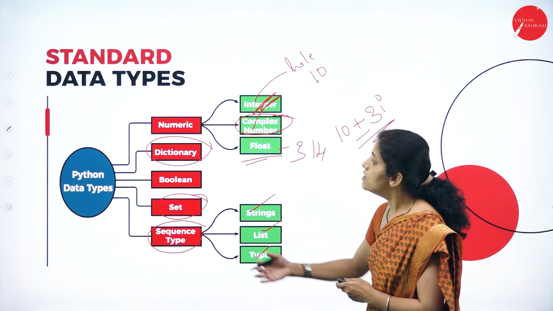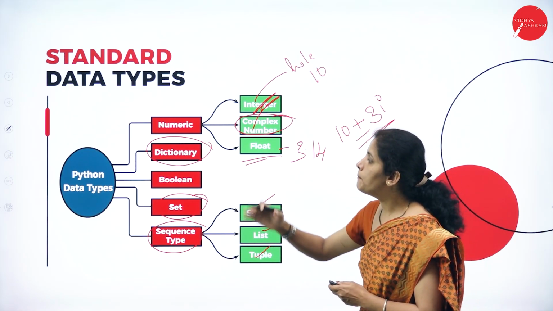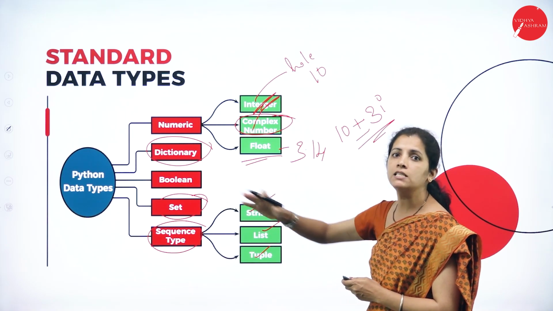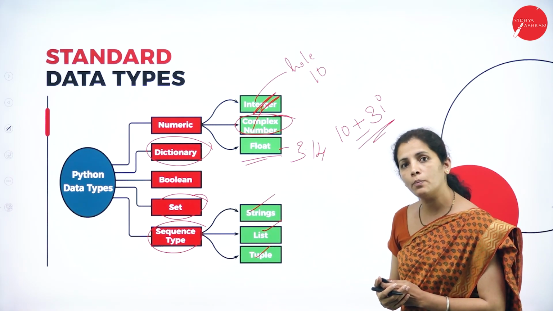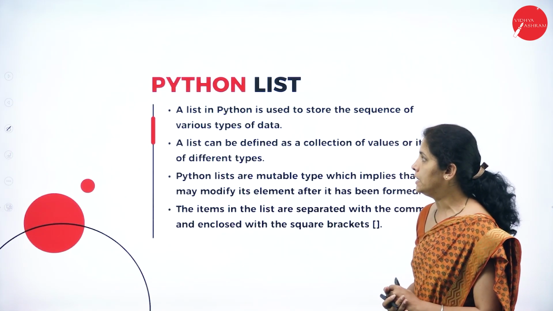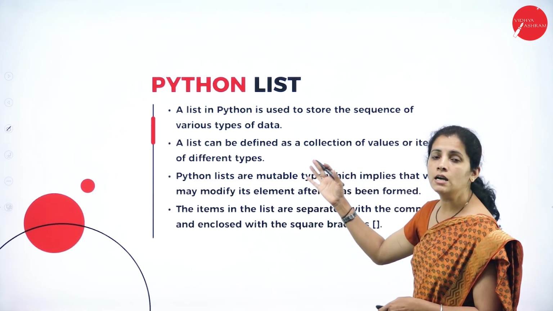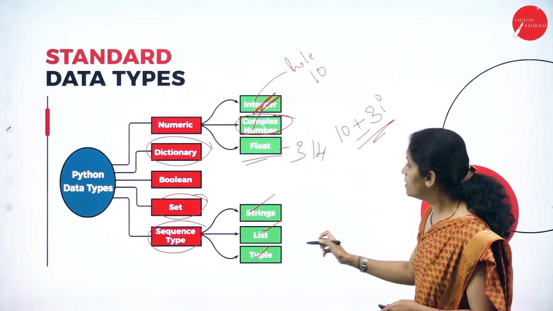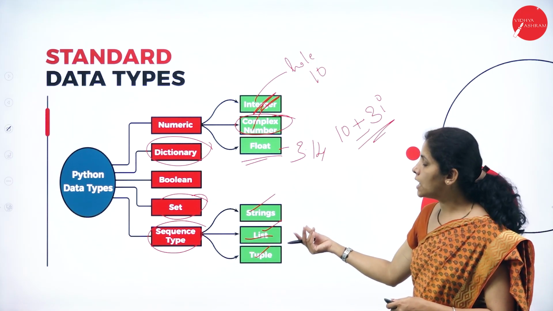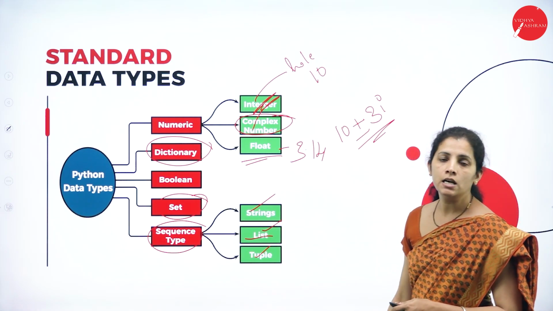So, these are the 5 different data types supported by the Python. And these data types are known as built-in data types or basic data type or primitive data type. Now, if I consider list, so it's a data type falls under sequence type.